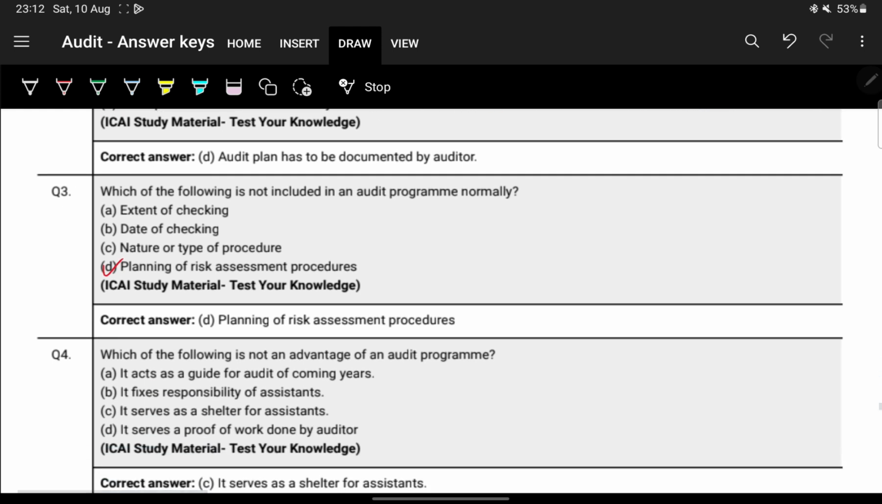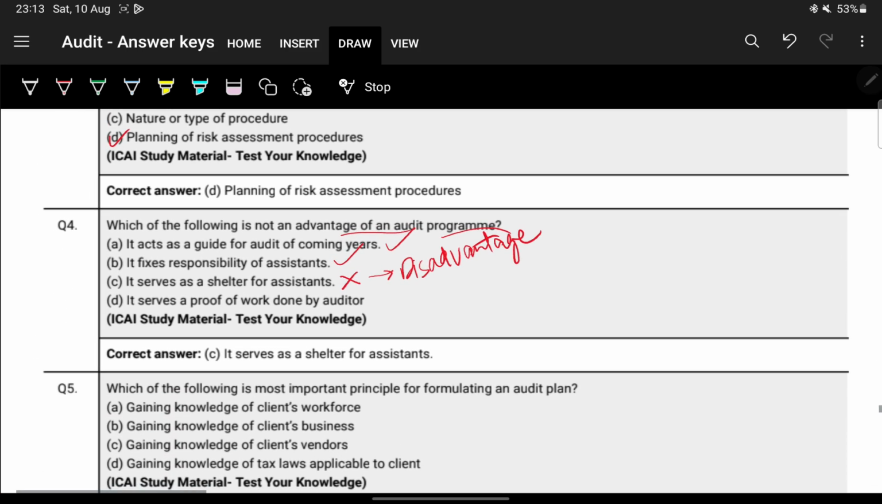Next, question number 4. Which of the following is not an advantage of an audit program? It acts as a guide for coming years. Yes, this is correct. It fixes the responsibility, yes, this is also correct. And serves as shelter for inefficient assistance. No, C is the wrong answer. This is the disadvantage, that inefficient assistance takes shelter, right?